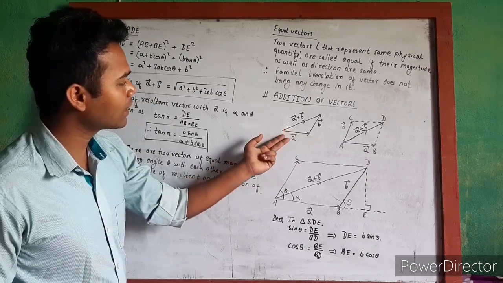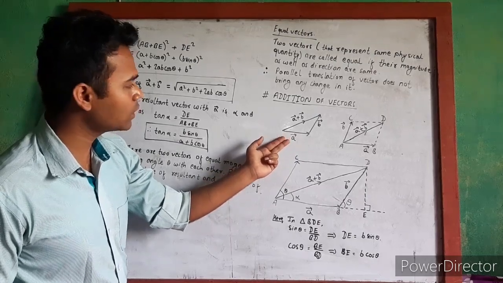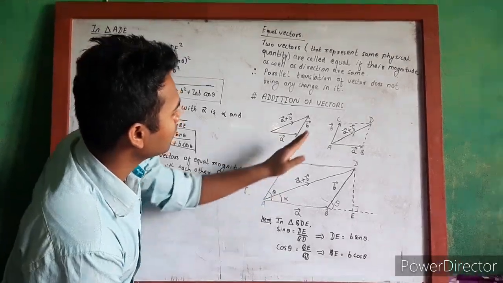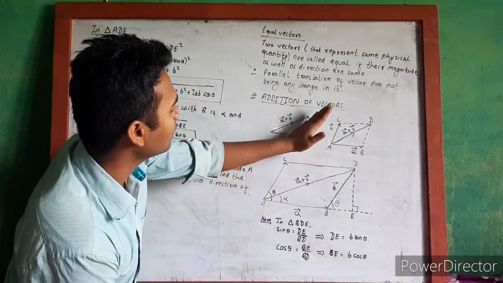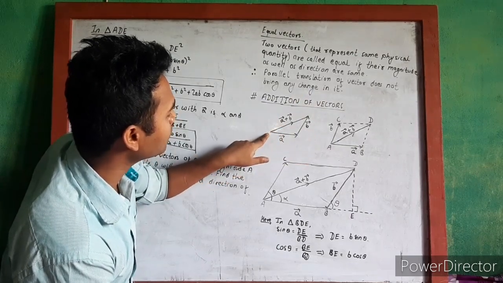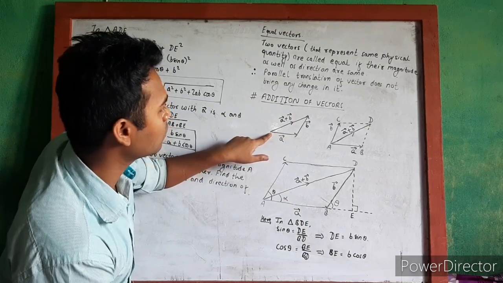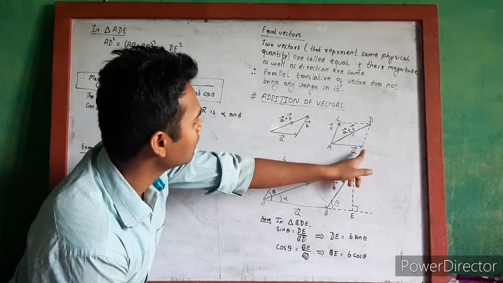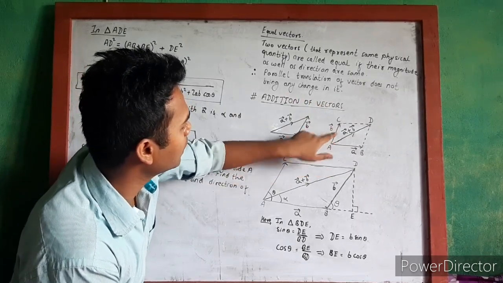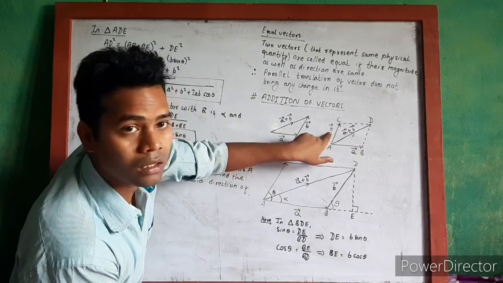Now we will understand this with the next idea. Here I have slid this B vector from here to here. That means the tails of the two vectors coincide with each other. Here the B vector is slid, and the AC vector represents the new vector.